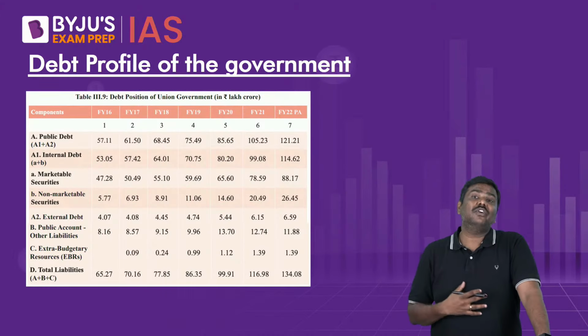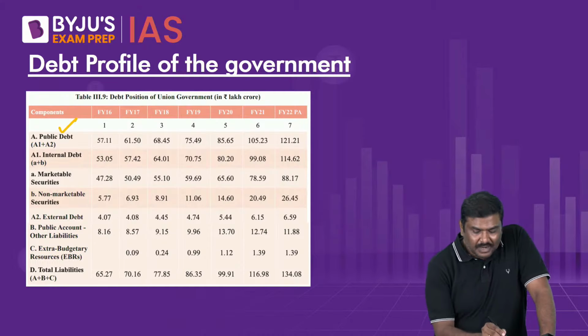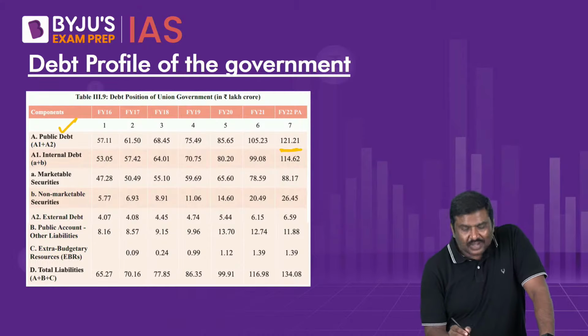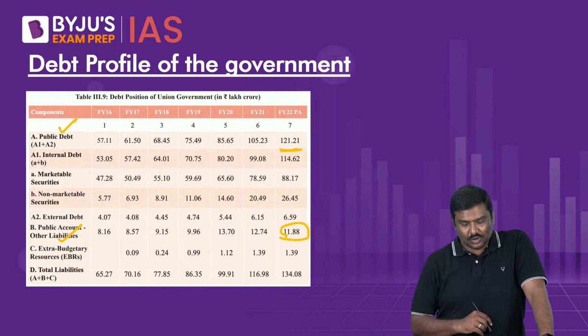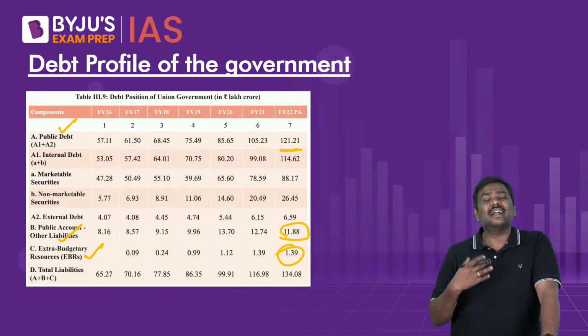What is the debt profile of the government? Again, I am talking about the central government here. The public debt is 121 lakh crore rupees. The public account liabilities are around 12 lakh crore rupees. And extra budgetary resources are 1.39 lakh crore rupees.